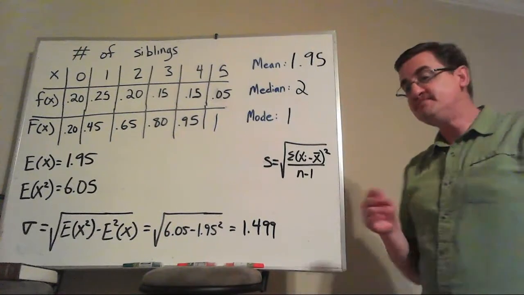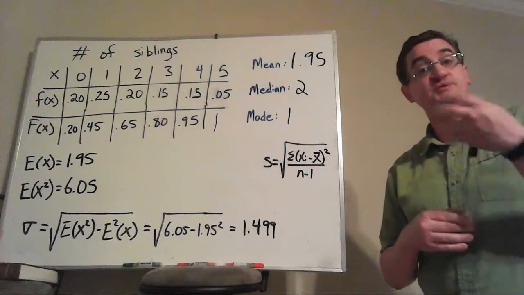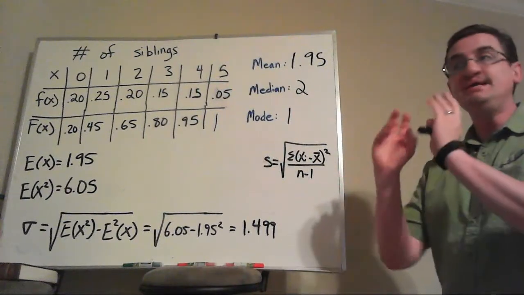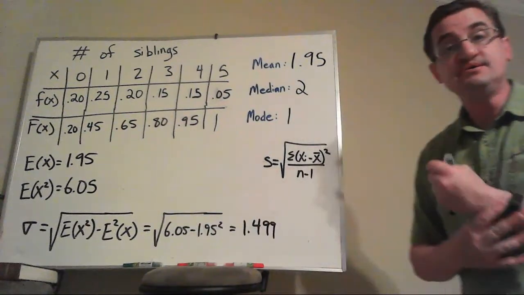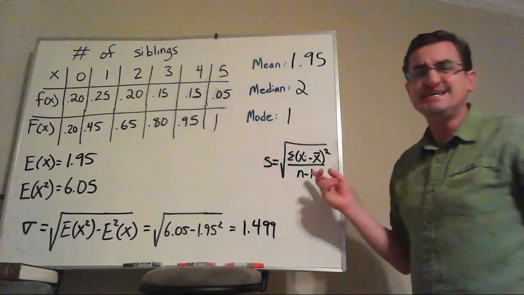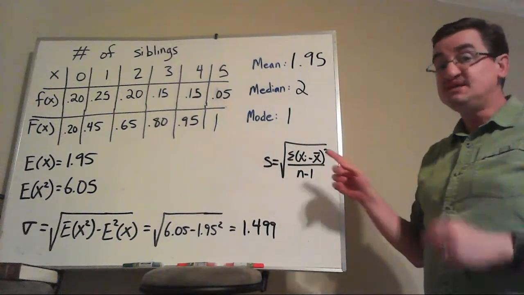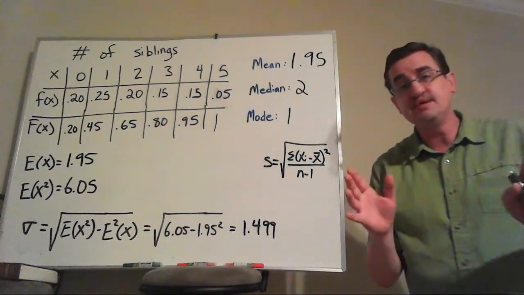And if you're really into mathematical proofs, there actually is a way to take this equation that we're used to when we talk about data, take n in a limit as it goes to infinity, and you will end up getting the same idea here to show you that they are related. This is the second moment. This guy has a name. He's the second centralized moment because it's centered around x bar right here. You don't need to know that definition.